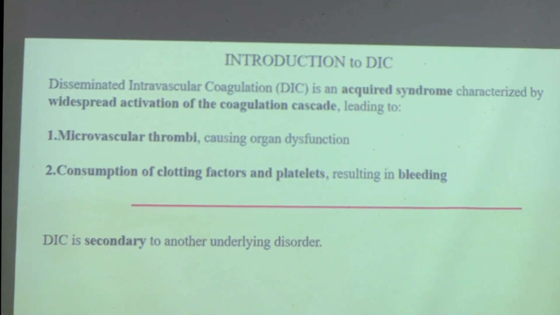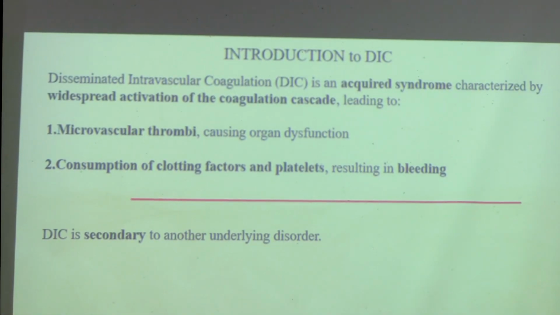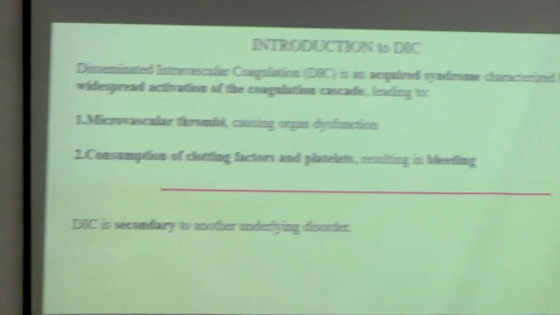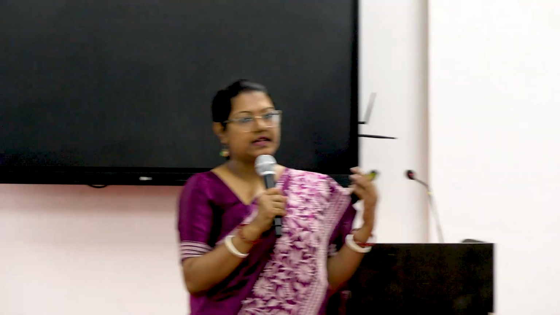So the first line is, it is an acquired syndrome. It is not primary, it is not genetic. So there will be something happening to the patient to increase the chances of developing DIC. And we need to understand the spectrum of DIC. At one end, DIC can present with thrombosis. Microthrombi means small clots in all the major organs. At the other end of the spectrum, DIC can result in bleeding, meaning life-threatening bleeding. So that's why it is very important to identify DIC as early as possible, so that clinicians can start treatment and save the patient.